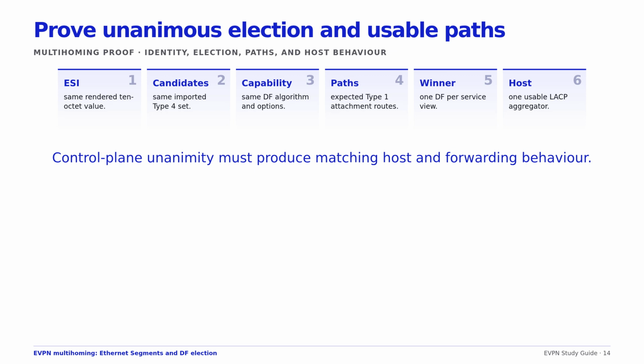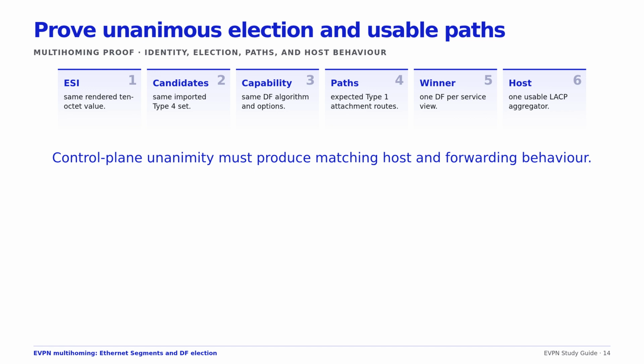Use one evidence chain for each Ethernet segment. Compare the complete rendered ESI and local mode on both PEs. Inspect locally originated and received Type 4 routes, including ES import RT and DF election community. Confirm the candidate list and algorithm are identical. Inspect per ES and per EVI Type 1 routes and the remote path set they create.